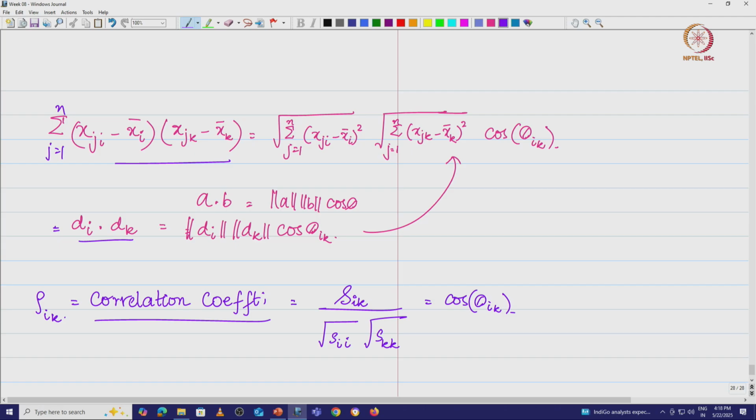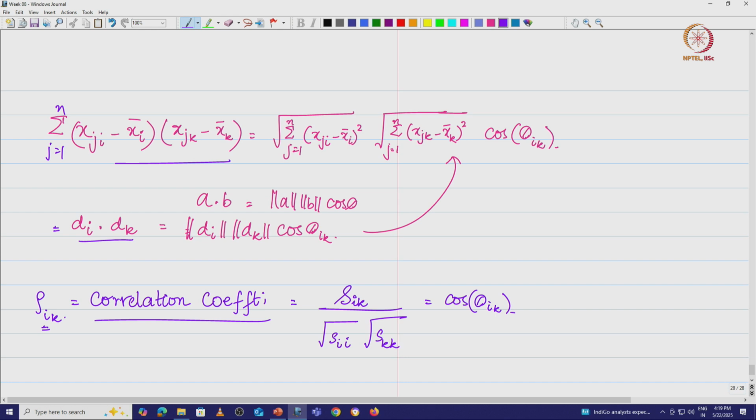When both the vectors have the same orientation, we say that the sample correlation is going to be close to 1. That means if they are in the same direction, as one increases the other will also increase. In the opposite direction it will be close to -1, and when they are nearly perpendicular, the correlation coefficient is going to be 0.